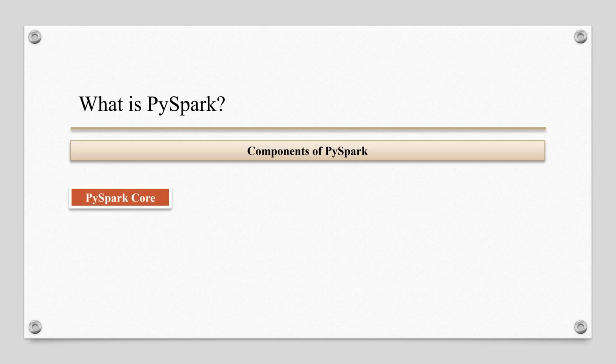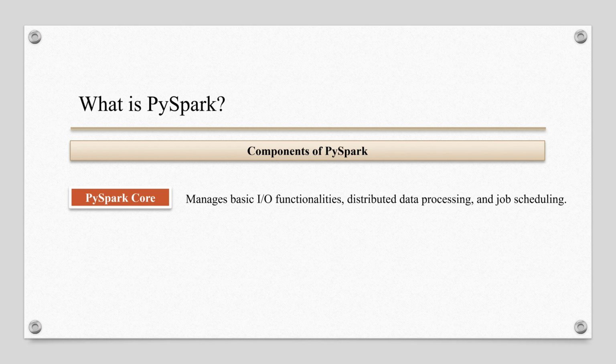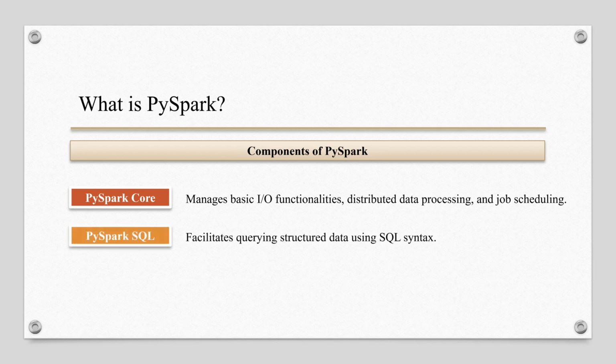Components of PySpark. PySpark Core. PySpark Core is the backbone of PySpark, providing basic functionalities like task scheduling, memory management, and fault recovery. It also handles input and output operations across different storage formats like HDFS and S3. PySpark SQL. PySpark SQL allows you to work with structured data using SQL queries. This is ideal if you are working with databases or need to perform joins, filters, or aggregations on large datasets in a familiar SQL-like syntax.